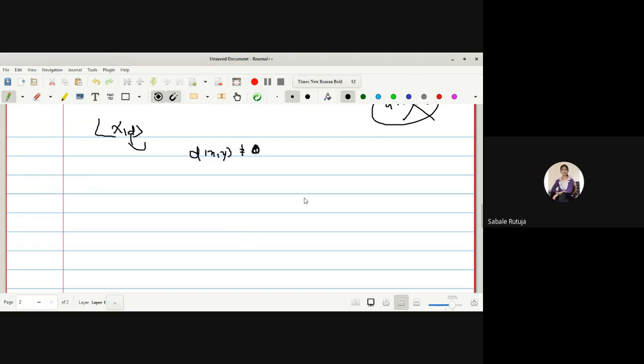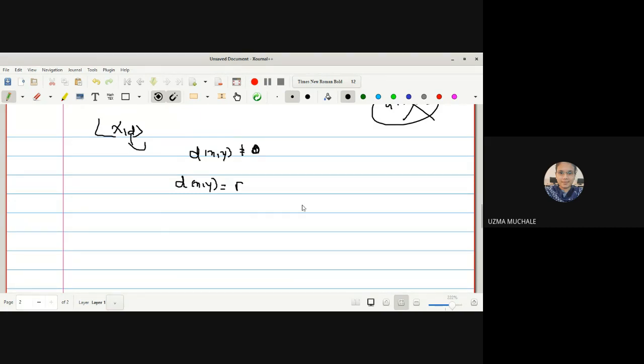X is not equal to y. They are two different points, so that's why the distance is non-zero. And hence again we have to write down the same thing, d of xy is equal to r. So this r now I will divide in such a way that it may be disjoint or not disjoint.